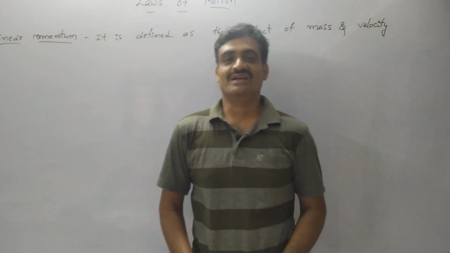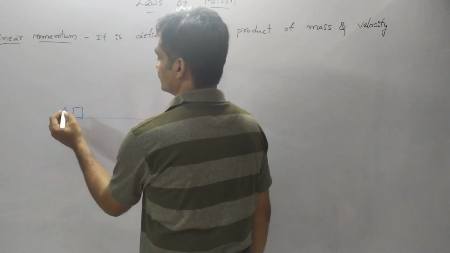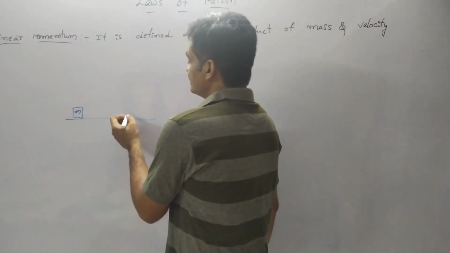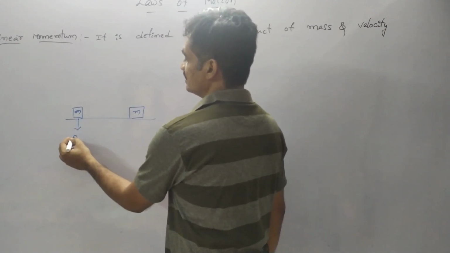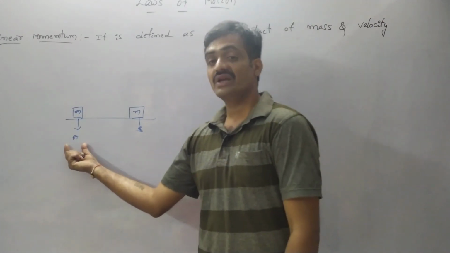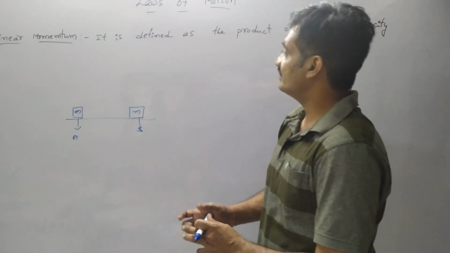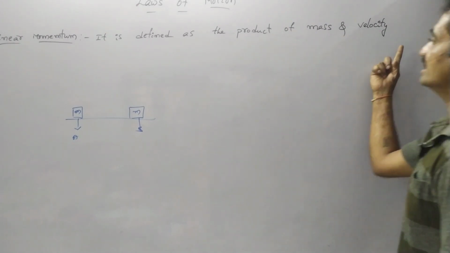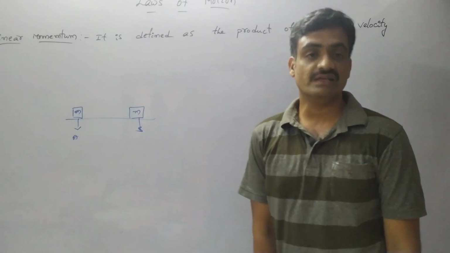Now we are going to discuss linear momentum. Let us consider that initially a body of mass m is at this position. As the body changes its position from A to B, we can represent the linear momentum. Observe the definition. It is defined as the product of mass and velocity when the body moves along a straight line. That represents the linear momentum.